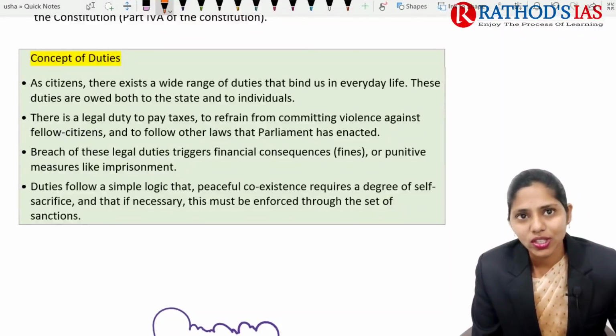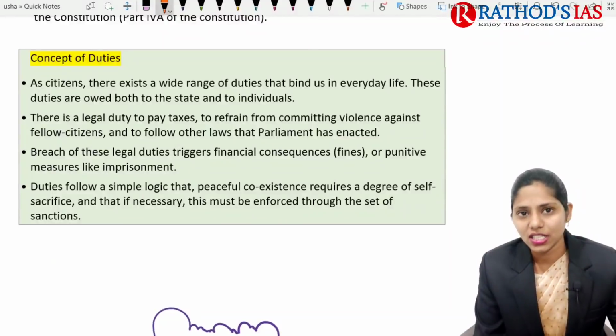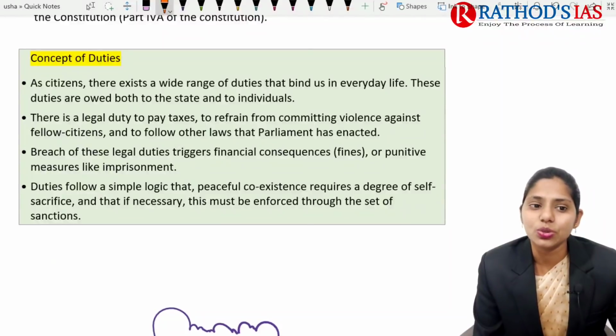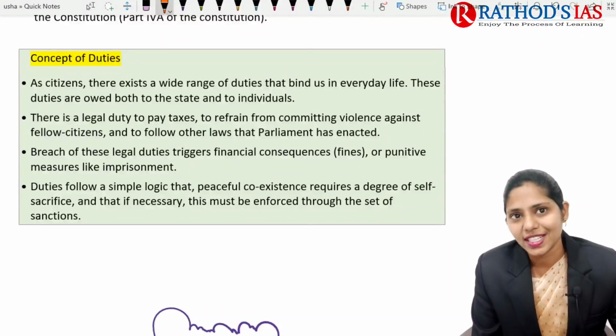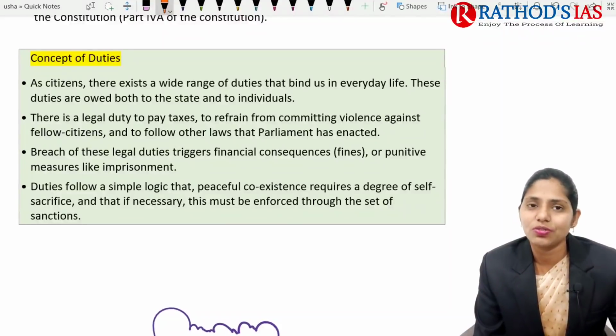If you're talking about the concept of duties, as citizens there exists a wide range of duties that bind us in everyday life. In our day-to-day life we have many duties, and they are owed both to the state and to individuals. We have duties for our family, and we also have duties for our state.